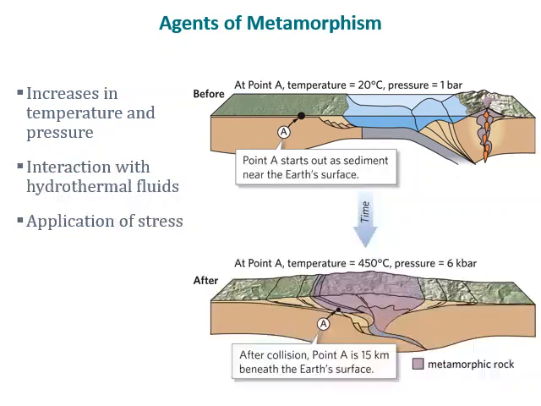Another agent of metamorphism is interaction of rocks with hydrothermal fluids. This happens on a much smaller scale than these increases in temperature and pressure. So interaction with hydrothermal fluids typically creates something called contact metamorphism at the contact between different rock bodies, whereas the increases in temperature and pressure are a result of burial or subduction of very large quantities and volumes of rocks.